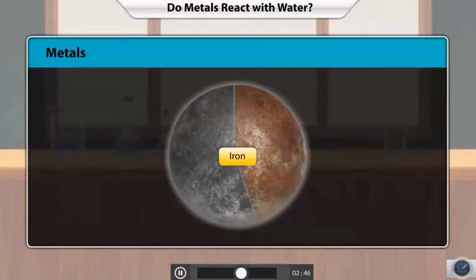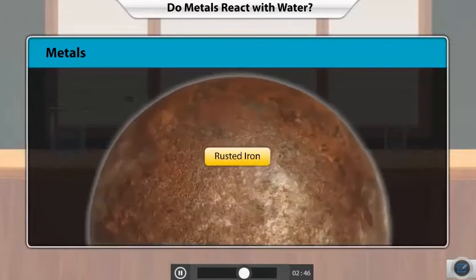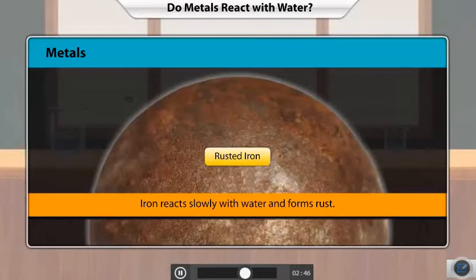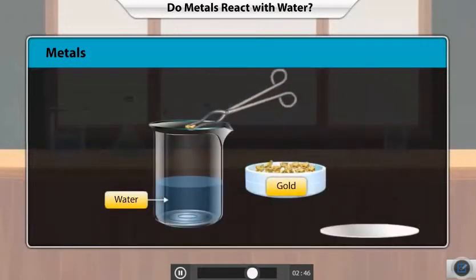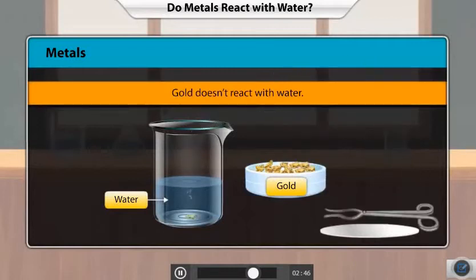Iron reacts with atmospheric oxygen and moisture to form a coating of its oxide. This oxide is commonly known as rust. However, the reaction is very slow, and it takes years, if not months, for iron to rust completely. Unlike some other metals, gold doesn't react with water at all. That's why it doesn't lose its luster for years.